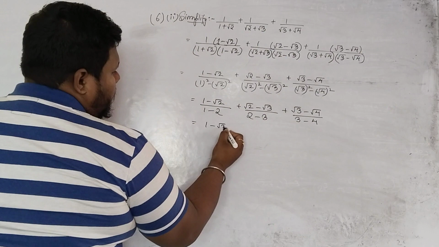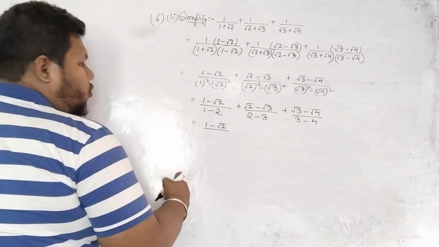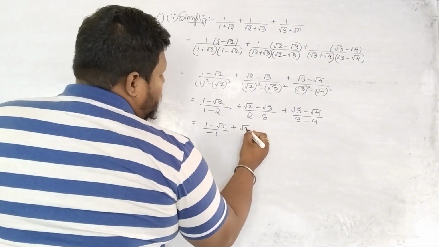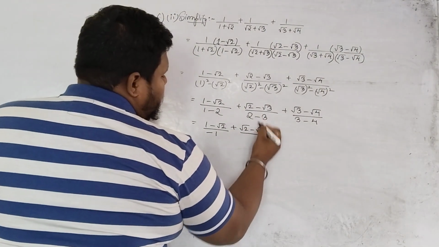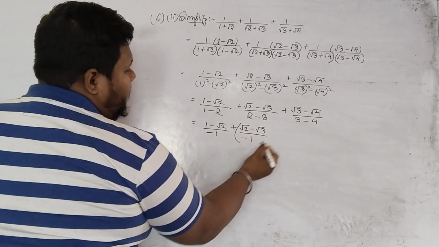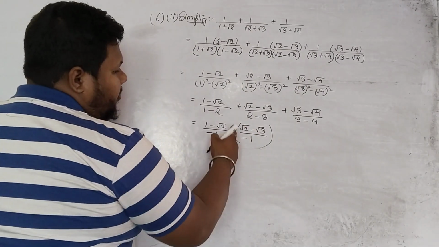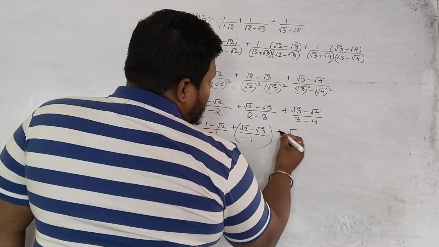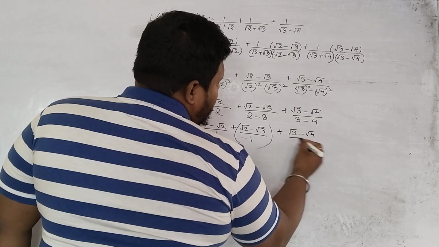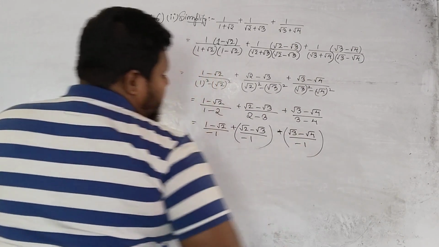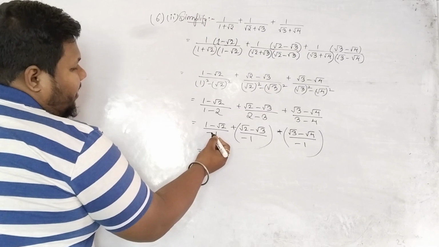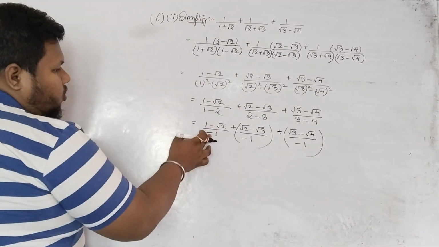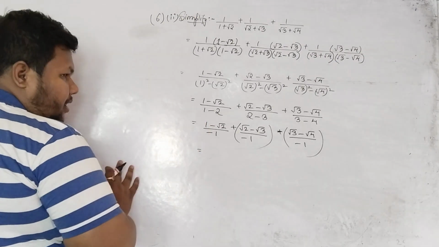Now 2 minus 1 is 1, but since the bigger number has a minus sign, so minus 1 plus root 2 minus root 3. 3 minus 2 is again 1, bigger number minus sign, so we'll give a bracket here because plus and minus we never write together. Plus root 3 minus root 4. 4 minus 3 is 1, minus 1, again we'll give a bracket. Now if I take this minus, because 1 is in the denominator and it has no value, ultimately I have to bring the minus to the numerator.